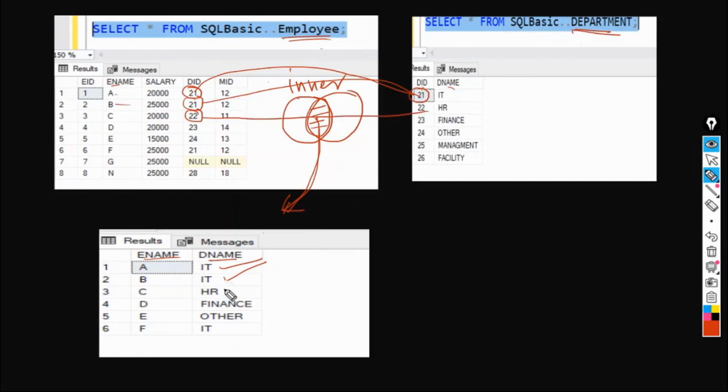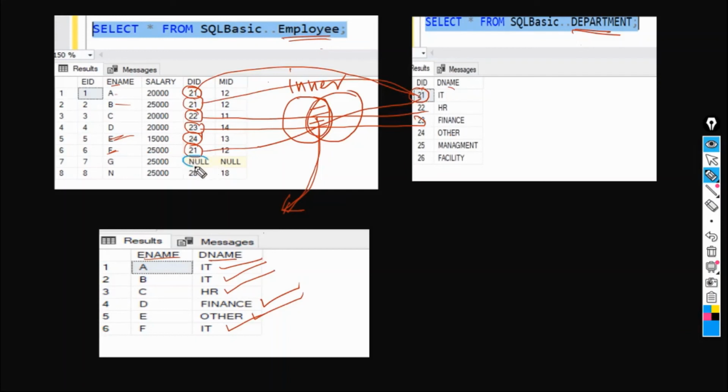That is being written. That's fine. Okay. 23, we have an entry which is finance. Okay, cool. Now 24, we have an entry other. Okay, that is for the employee name E. 21, that is for employee name F.